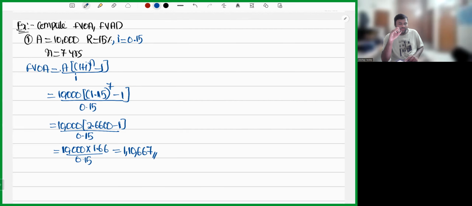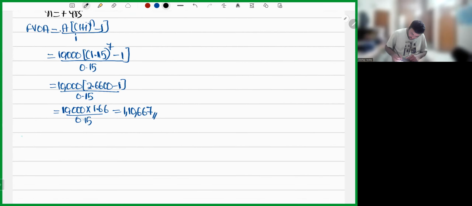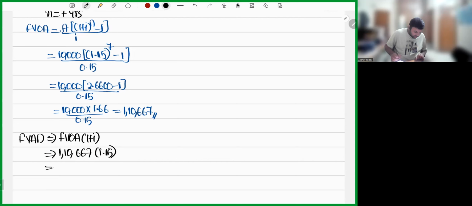Sir, then what about the future value of annuity due? Simple. Either you do the future value of ordinary annuity into 1 plus i, that is 1,10,667 into 1.15, which is nothing but 1,27,267.05.